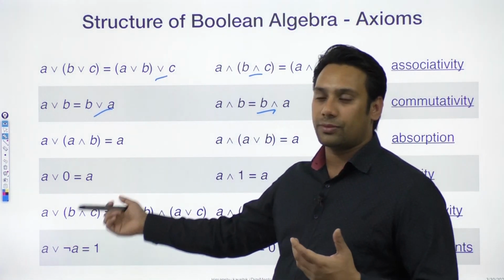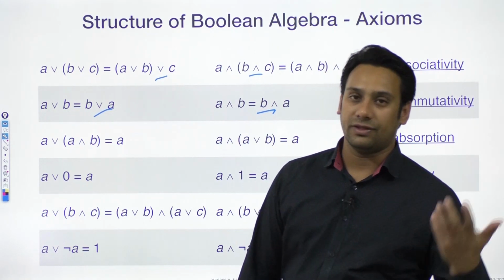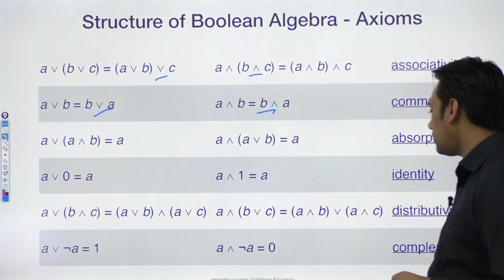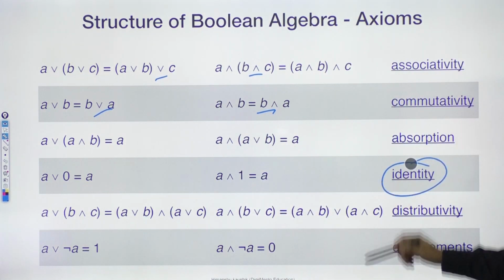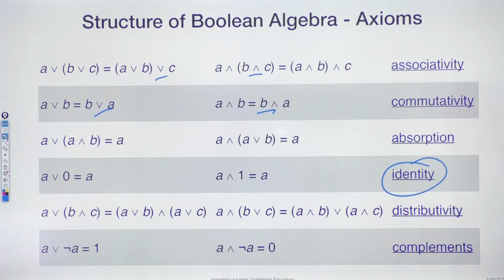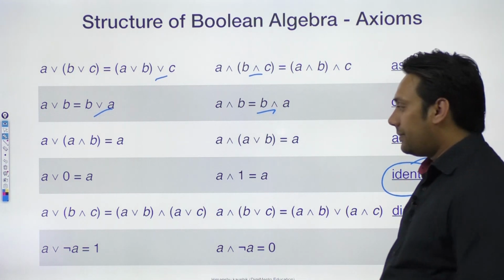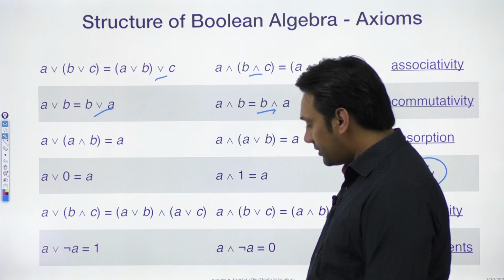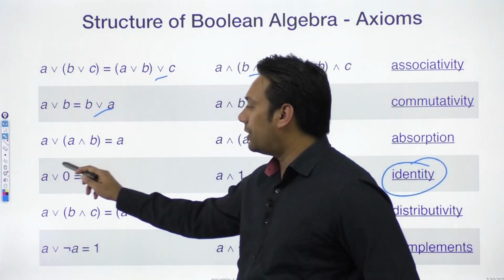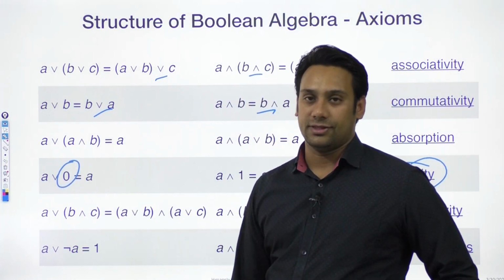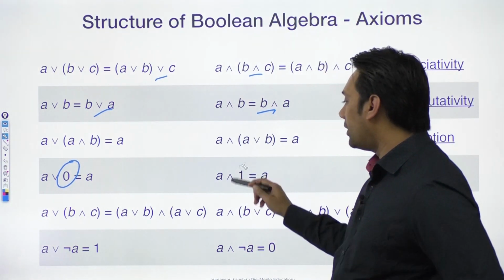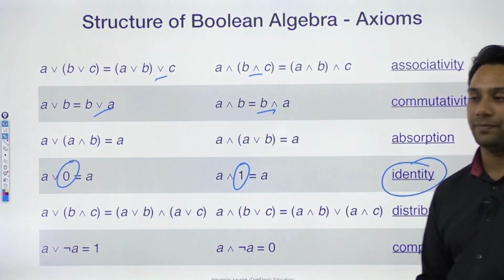Then there exists an absorption law here. So we will look at this absorption law later on because I can show you the same with the help of a Venn diagram. I'll show you. Then there also exists an identity element. यहाँ पर एक identity element भी exist करता है. So here what is this identity element? For OR operator the identity element is 0 and for AND operator the identity element is 1.